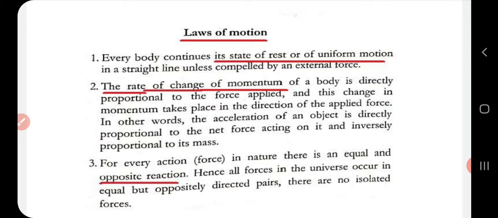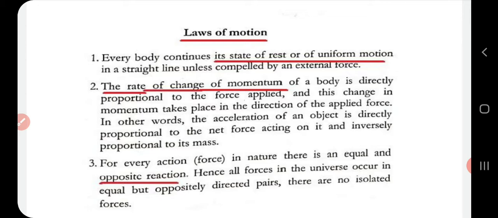The second law is that the rate of change of momentum of a body is directly proportional to the force applied, and this change in momentum takes place in the direction of applied force. In other words, acceleration of an object is directly proportional to the net force acting on it and inversely proportional to its mass. It's very clear. So the second law of motion gives the concept of momentum.